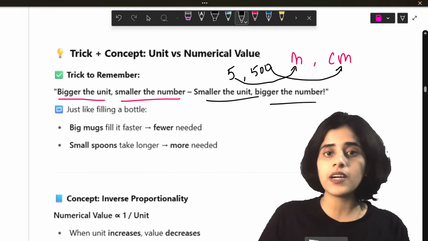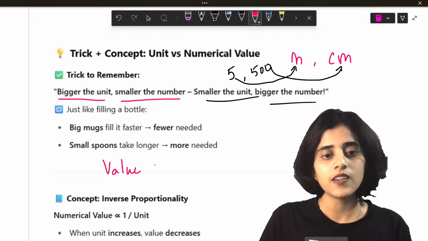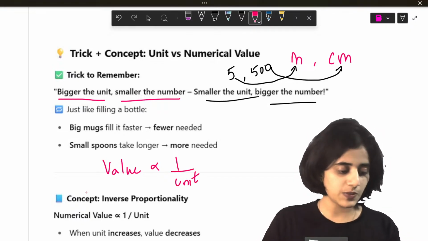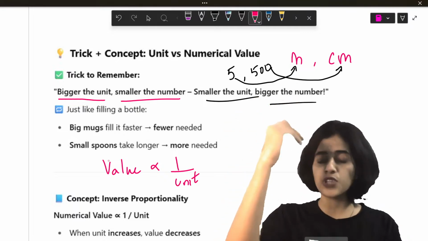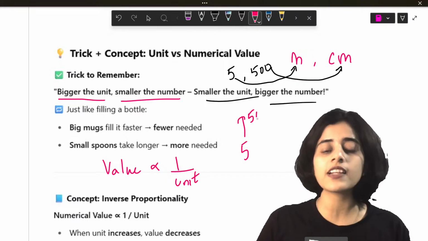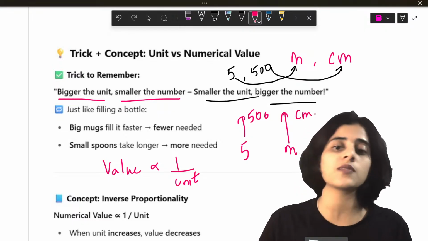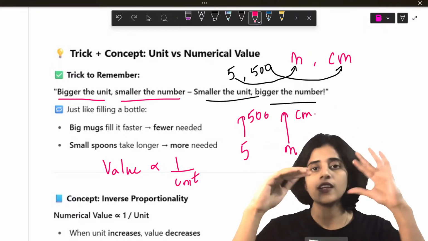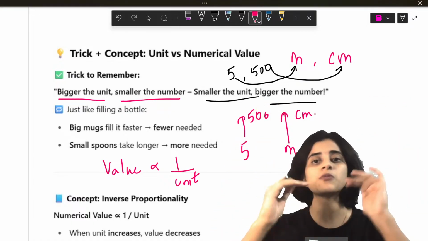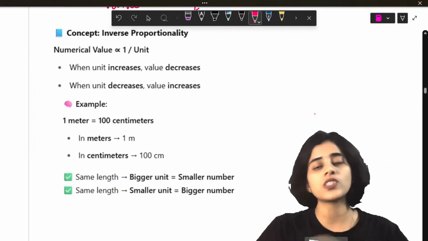Another trick you can remember is the value is always inversely proportional to the unit. Which means if value increases, unit should decrease. So if from 5 it goes all the way to 500, the unit should decrease from meter to centimeter. If the value becomes bigger, the unit should become smaller. If the value becomes smaller, the unit should become bigger. For that you should know which is the bigger unit.